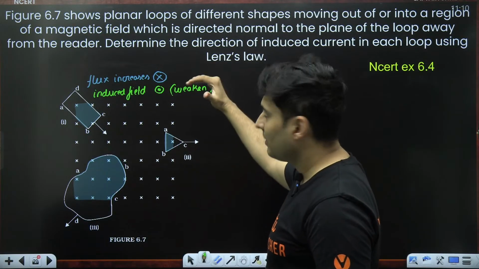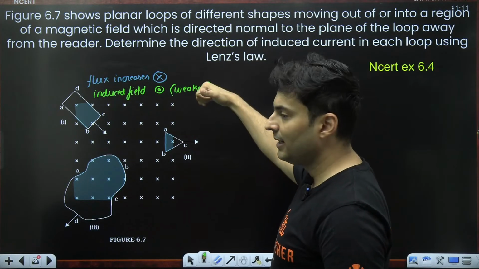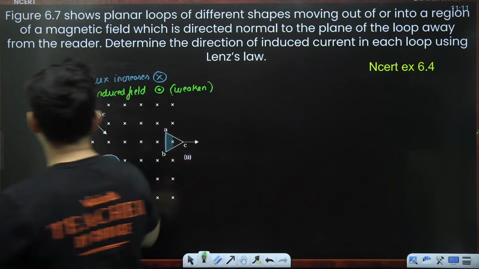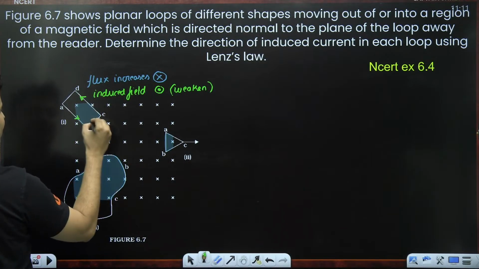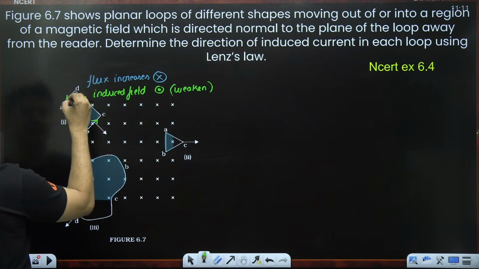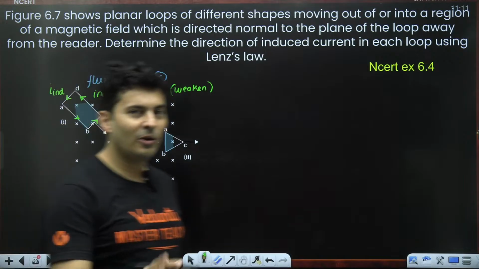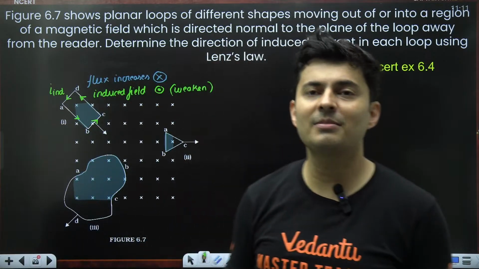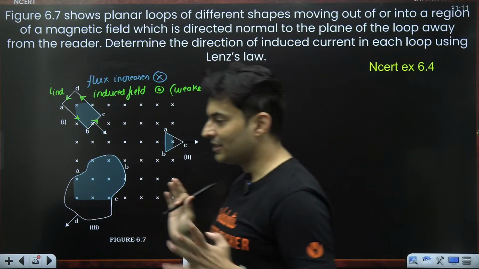See how the fingers are curling anti-clockwise. So, the current in this particular coil will be in this anti-clockwise direction. So an anti-clockwise current is being induced over here. Is it clear how Lenz's law has to be used? It's very simple. See whether it is trying to increase or decrease. Oppose that change. That's all.